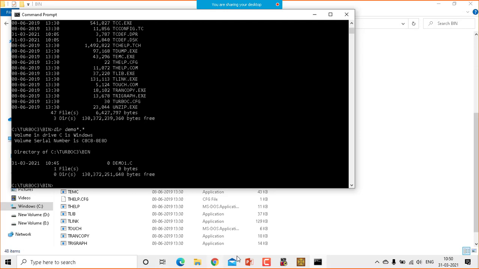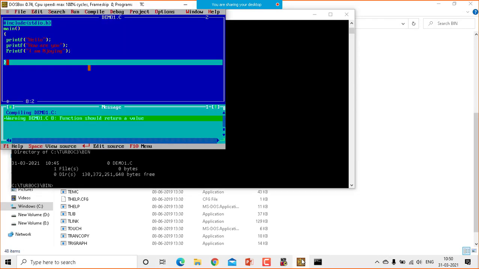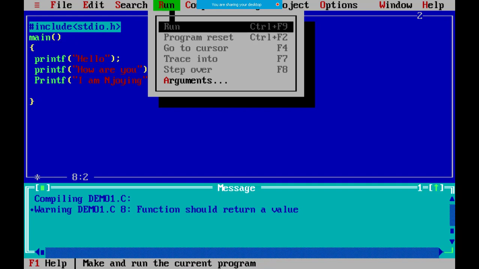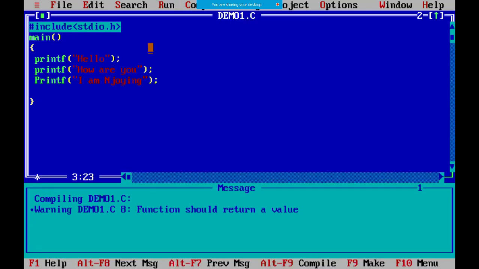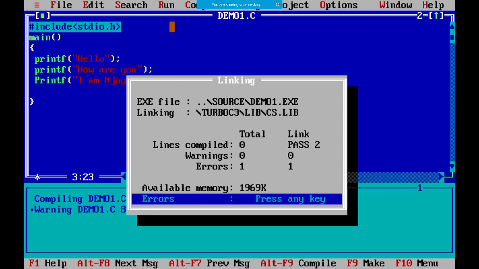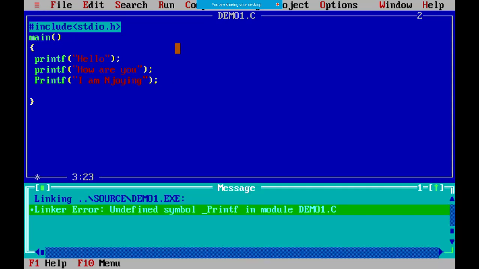Now let me go back and compile and run this program, guys. When I run this program by clicking here, it shows one error.